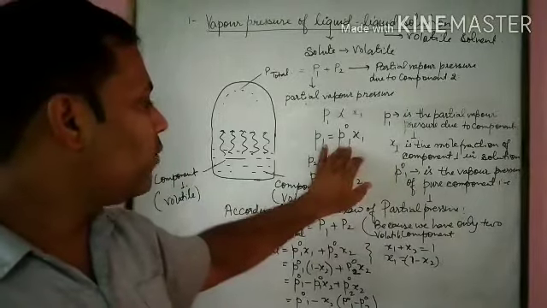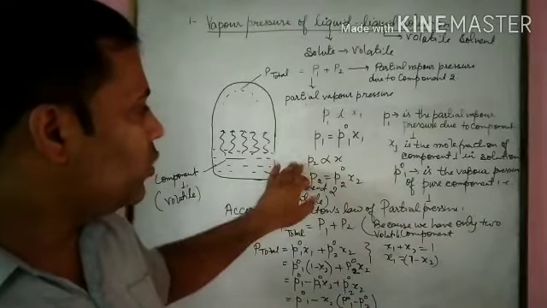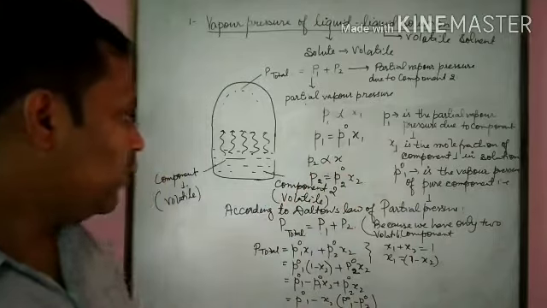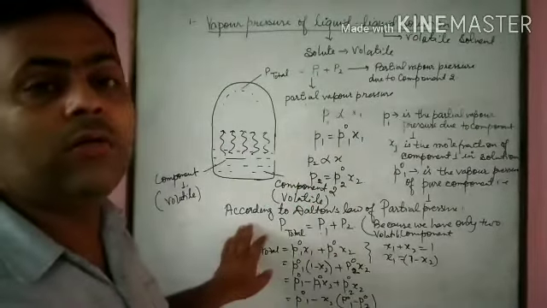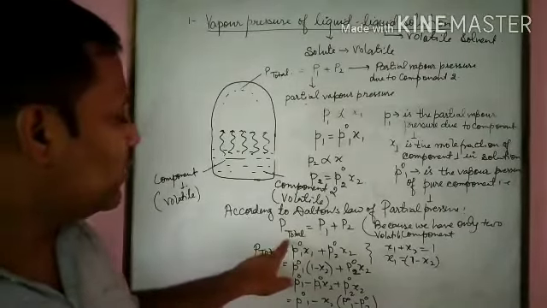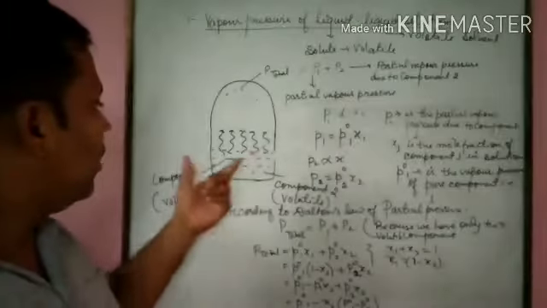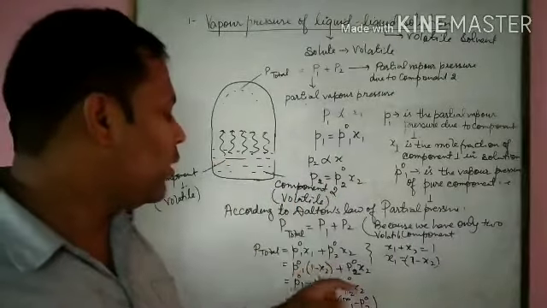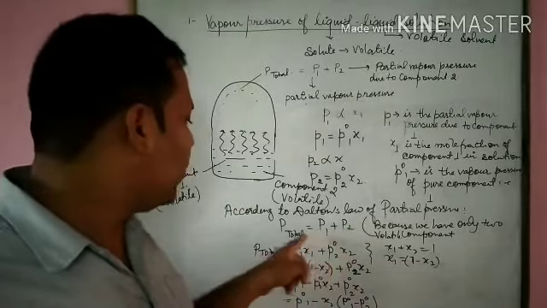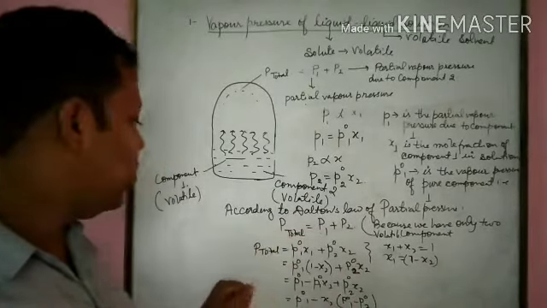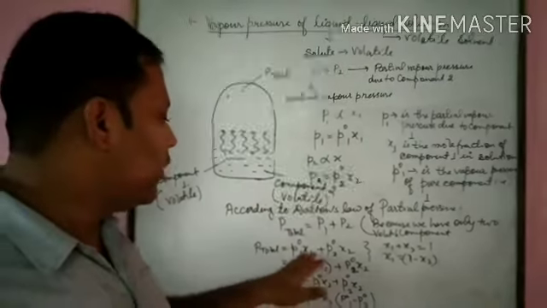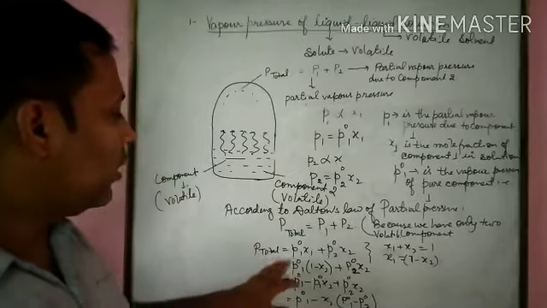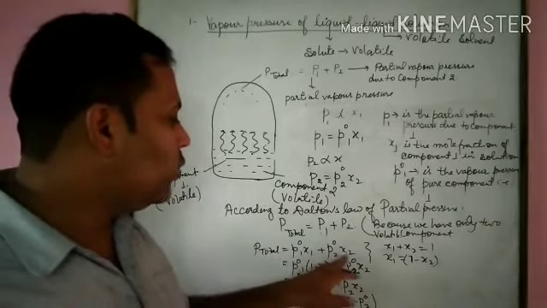We have P01. In the same way, we have P2. P2 is directly proportional to X2, P2 equals P02 X2. We know according to Dalton's law, the total pressure is equal to the sum of the partial pressures of the different components. इस सॉल्यूशन में हमारे पास केवल दो ही कंपोनेंट हैं, तो दोनों के कारण हमको टोटल प्रेशर मिलेगा. जब हम रॉल्स लॉ की वैल्यूज P1 और P2 इंट्रोड्यूस करेंगे तो हमको मिलेगा P टोटल इक्वल्स टू P नॉट 1 x1 प्लस P नॉट 2 x2.